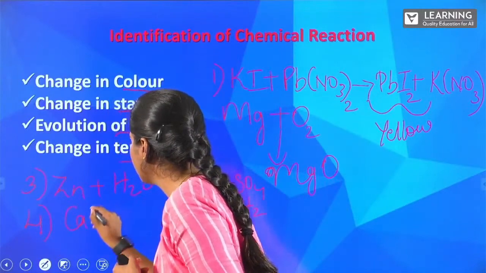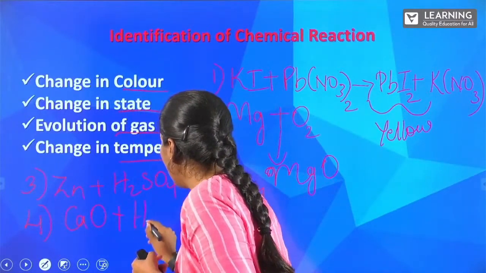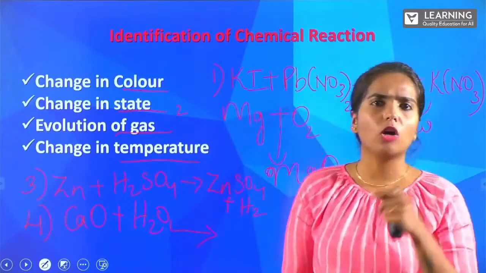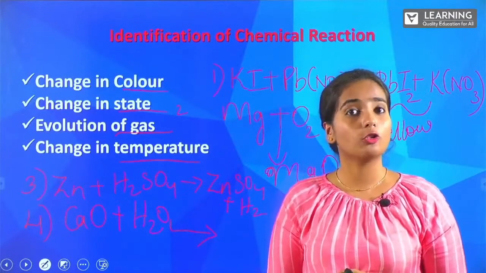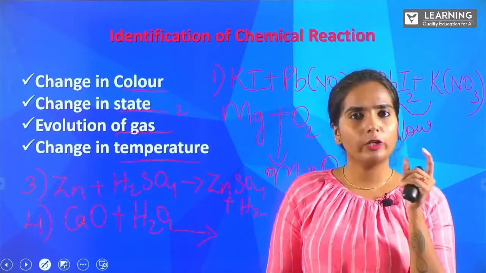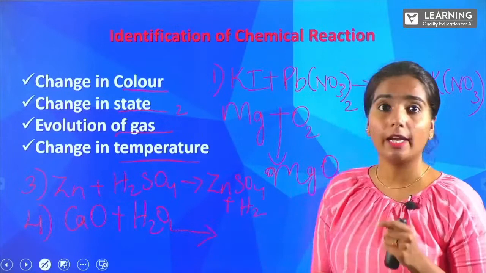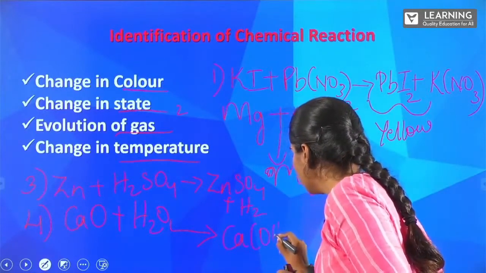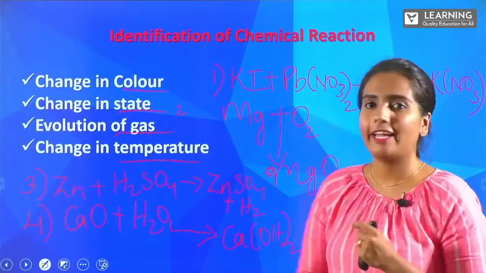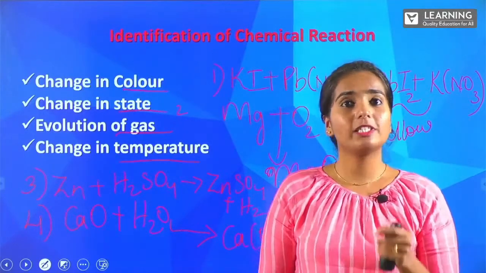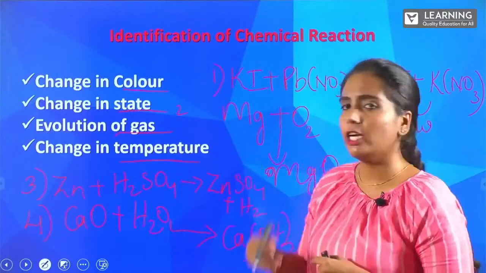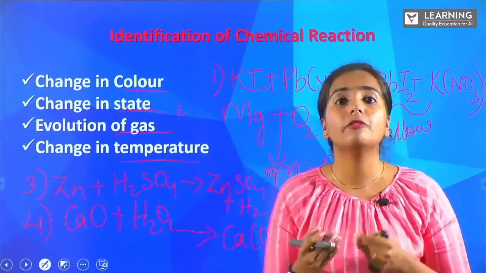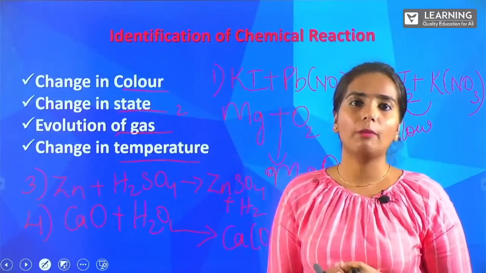You are taking CaO and H2O. You will be treating calcium oxide. What is it called? It's also called quicklime, right? When you're taking quicklime and you're treating with H2O, what do you get? Yes, you get calcium hydroxide. So this is also one of the examples for a change in temperature. I hope it was refreshed in your mind what actually happened.